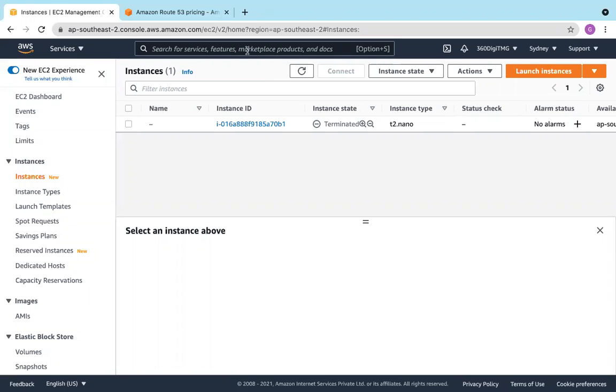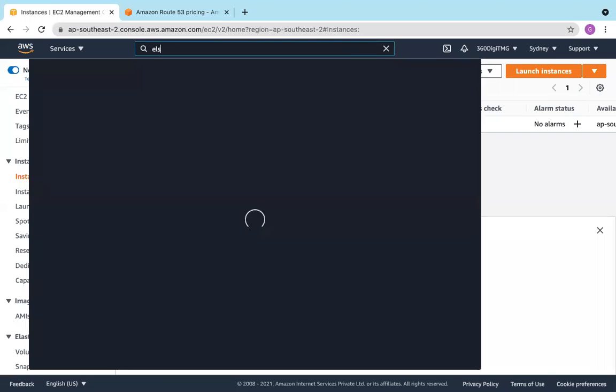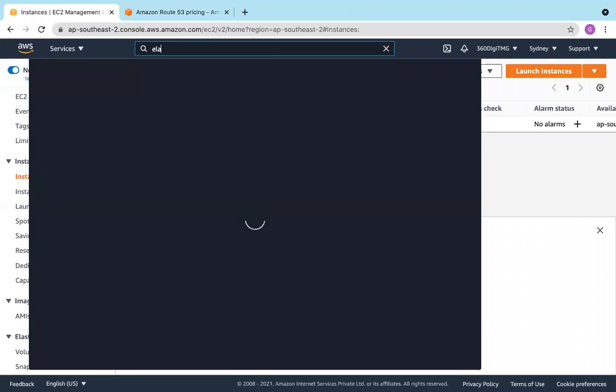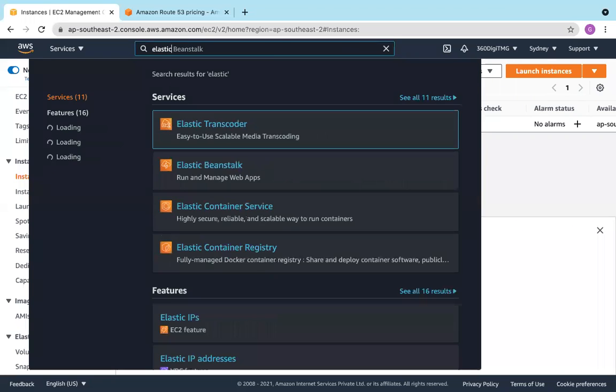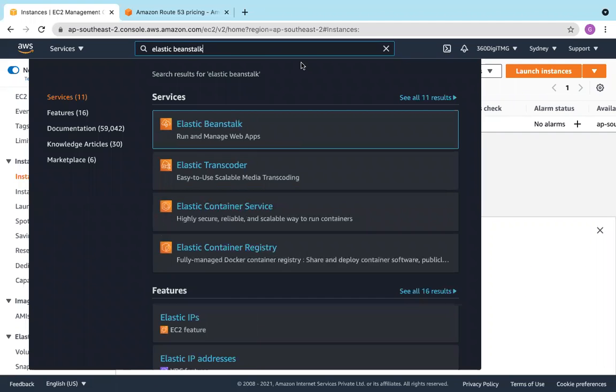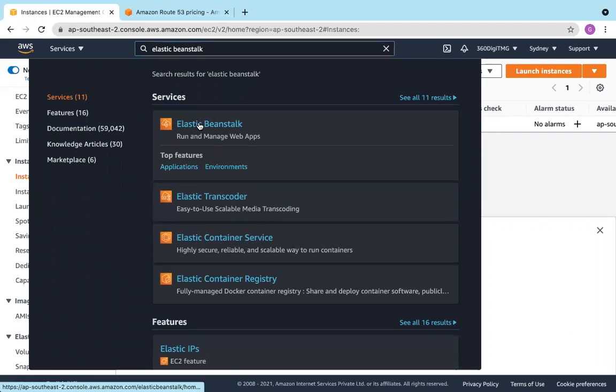So now let's go and talk about Elastic Beanstalk. Elastic Beanstalk: run and manage web apps.